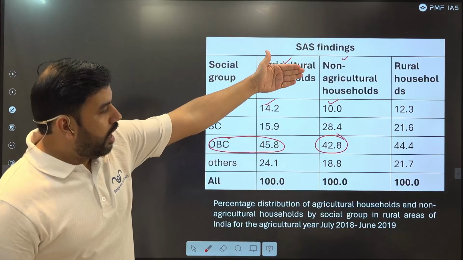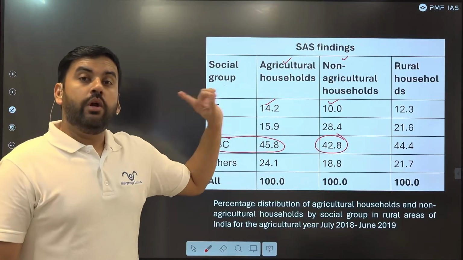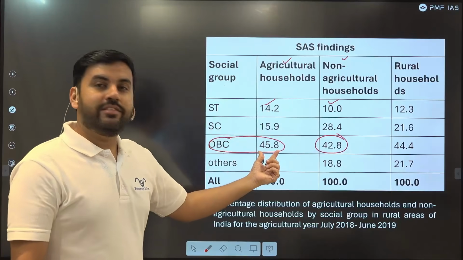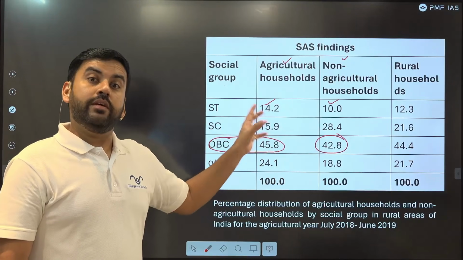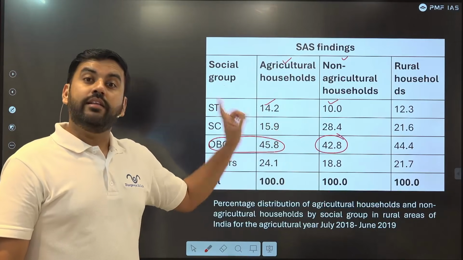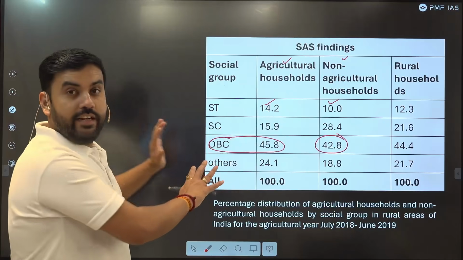Now, in rural households, there also we have a higher OBC population. The UPSC question says that it was 60%. The actual data is 45%. So the statement in the UPSC question turned out to be wrong, hence the answer was 1 and 3 only. This much detail the UPSC is asking.